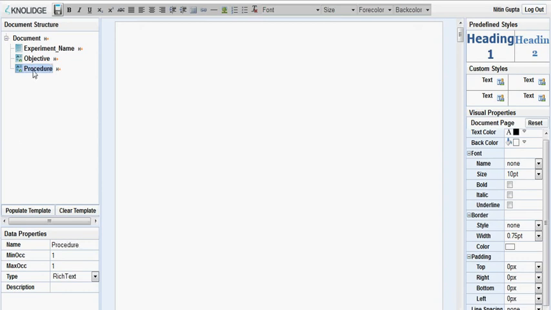The procedure will have some sub elements. The first thing might be a table which details the steps, so we'll create the necessary structure.